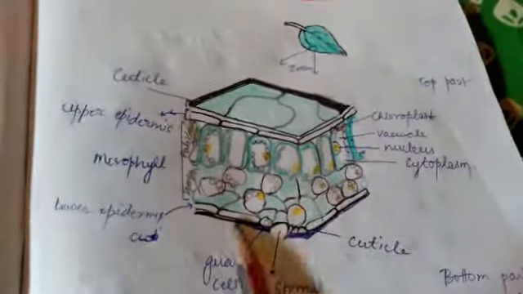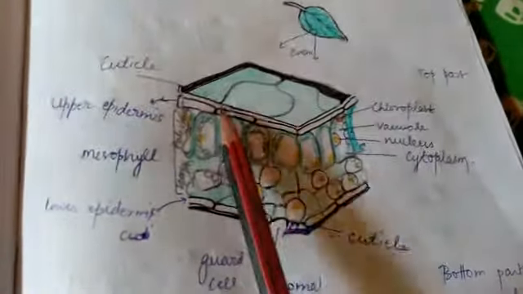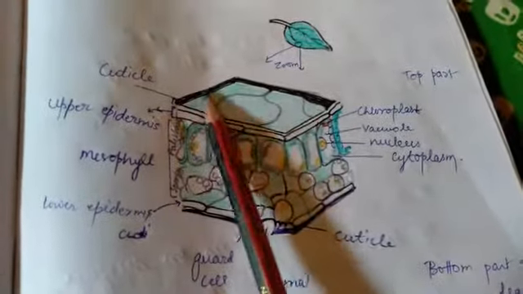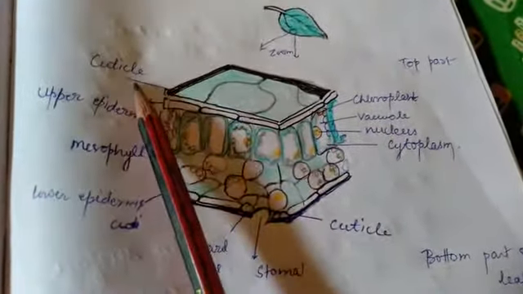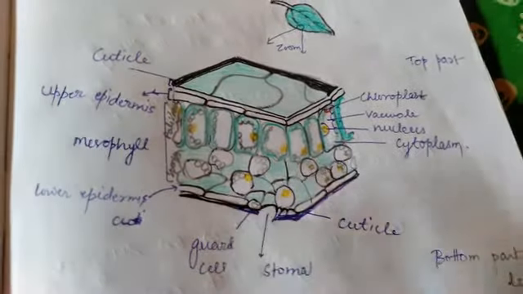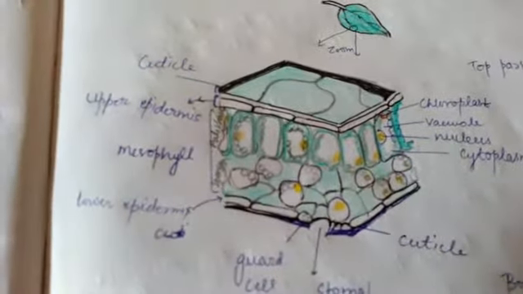In both parts there is a thick layer known as cuticle. Cuticle is present at the top and also at the bottom.